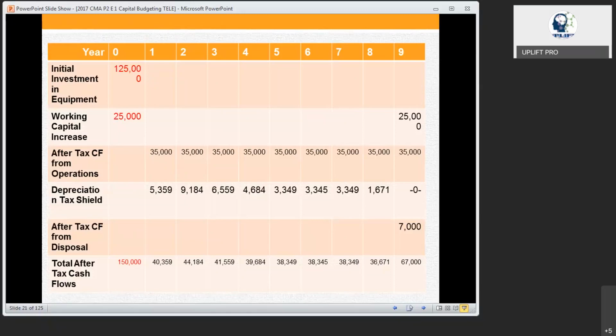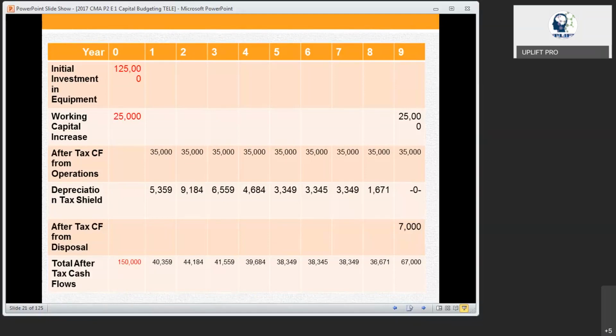And during the 9 years, 35,000, 35,000, 35,000 you are going to get. That's the cash flow after tax. And as I told you, there is a depreciation shield you have to consider on each and every year. As per the calculation, we have found that.